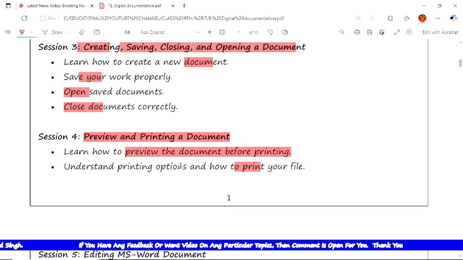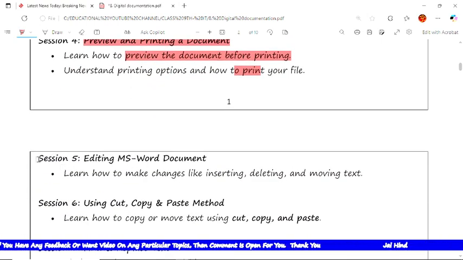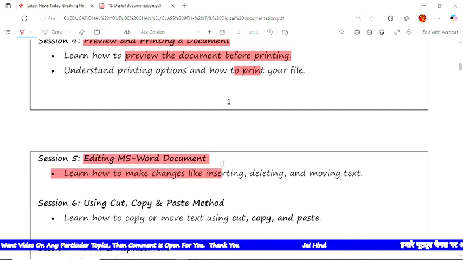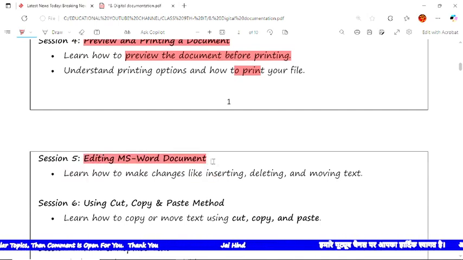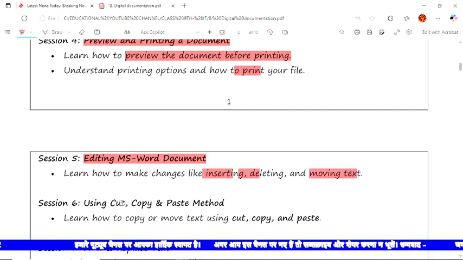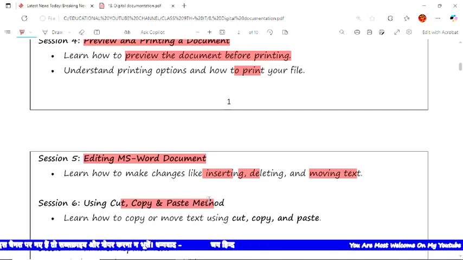Whatever we create. The next, in session 5, we'll discuss editing MS Word documents. Whatever documents you have created, how to edit them. Here we'll learn about inserting, deleting and moving text in the documents. In session 6 we'll use the cut, copy and paste method, meaning the shortcut keys and how we do cut, copy and paste. We'll learn that in this session.